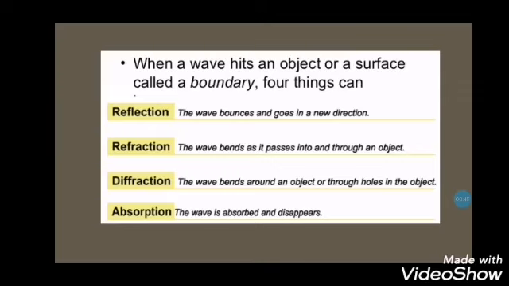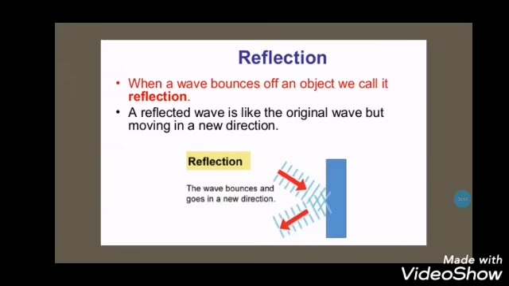The first thing is reflection. The wave bounces and goes in a new direction. I can also have refraction. The wave bends as it passes into and through an object. Diffraction: the wave bends around an object or through holes in the object. And absorption: the wave is absorbed and disappears. So for your class, you only need to know reflection and refraction. We will see them further now.